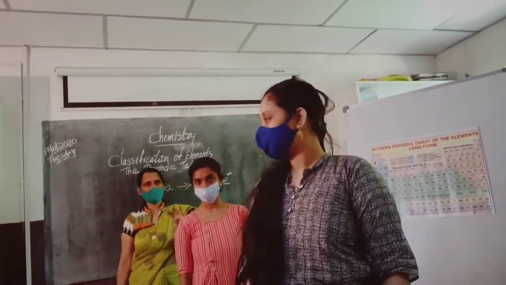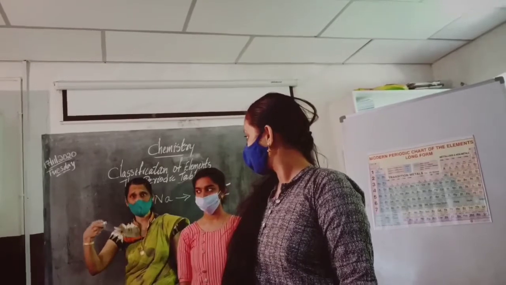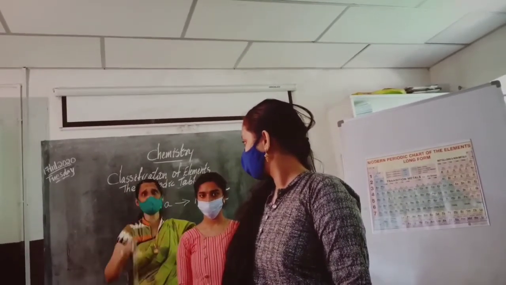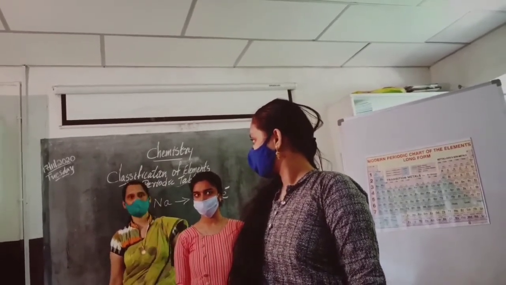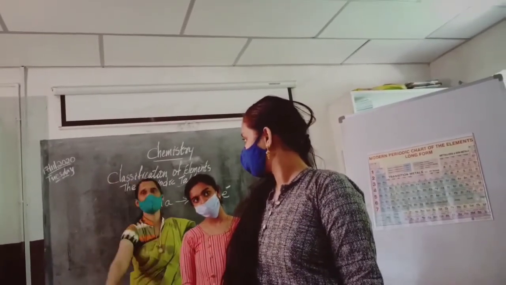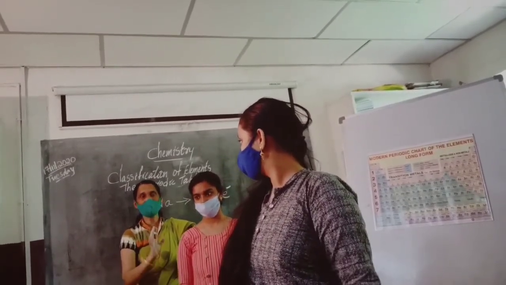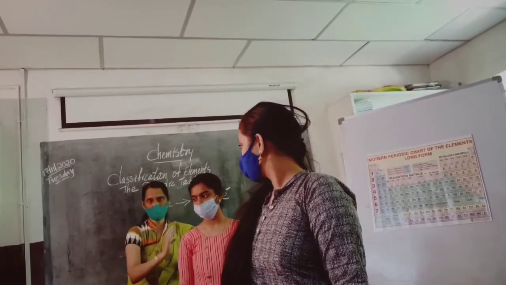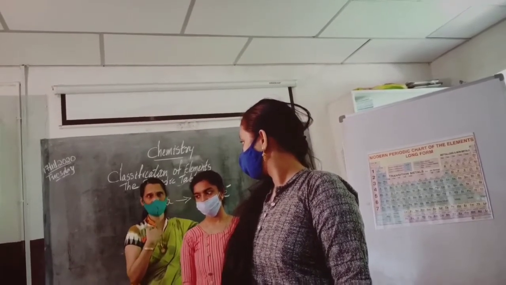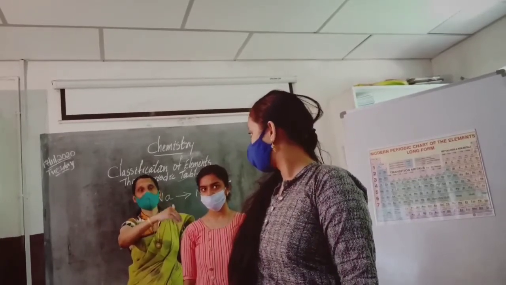So because of this obstacle, the attraction between the nucleus and the outermost shell decreases. So it is very easy to remove an electron from the outermost shell. Here Satya is acting as a screen. Understand? She is the innermost shell. I am the nucleus, she is the inner shell, and she is the outer shell. So she is acting as a screen.